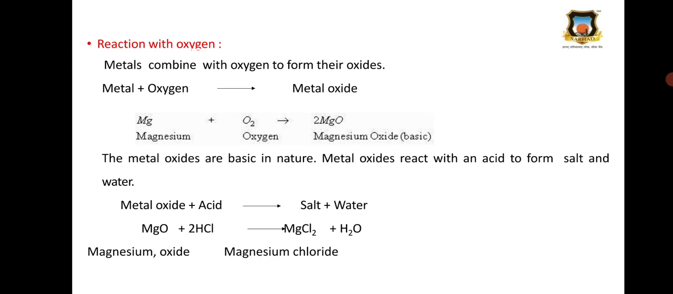Then reaction with oxygen. Metals react with oxygen or combine with oxygen to form their oxides. So metal plus oxygen gives metal oxide. For example, magnesium reacts with oxygen and it gives magnesium oxide, and it is basic in nature. The metal oxides are basic in nature. The metal oxides react with acid to form a salt and water. For example, here magnesium oxide plus HCl, that is acid, gives salt, that is magnesium dichloride, plus water formation. So metal oxides react with acids and they give salts plus water.